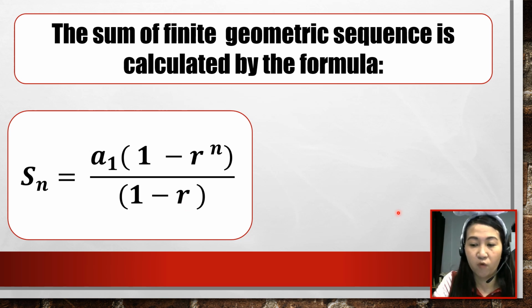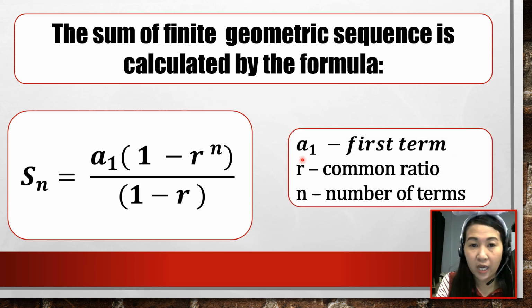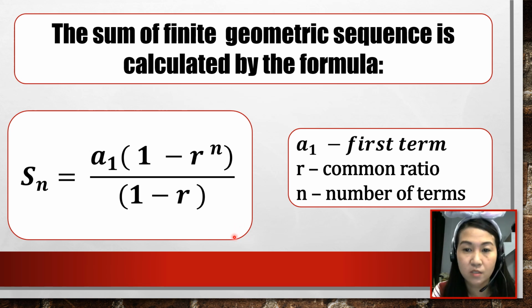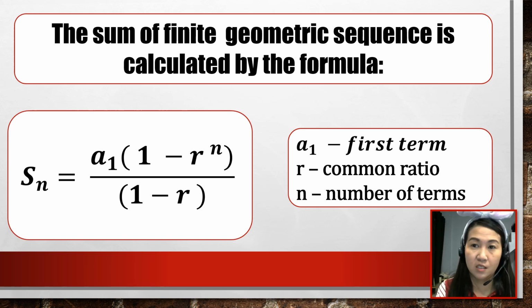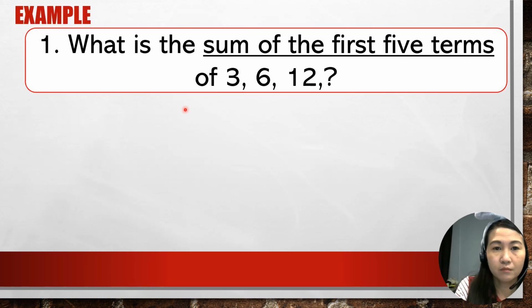So this is our formula wherein your a's of 1 is the first term, your r is the common ratio, and your n, of course, is the number or position of the terms. Remember, this is the formula in computing for the series of a geometric sequence. What is again a series? It is the sum of all the terms of your geometric sequence.